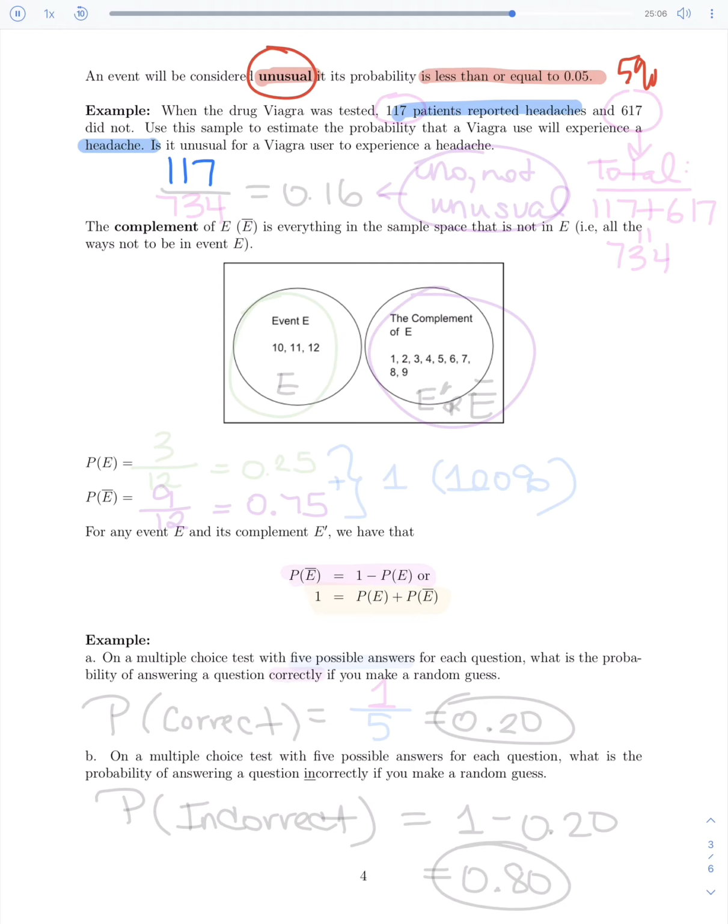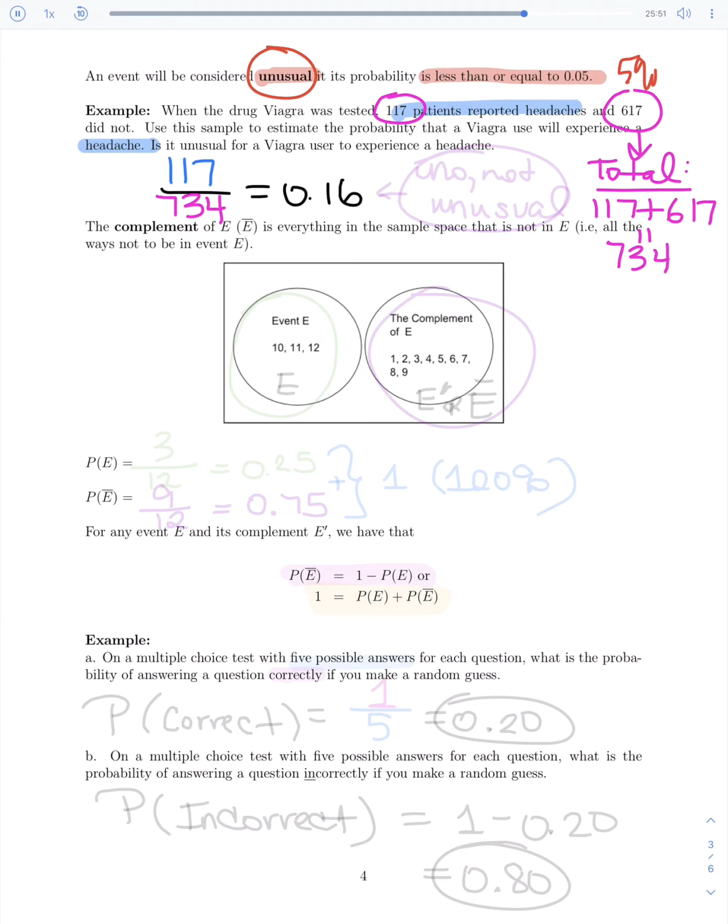They did not tell us out of how many people we were going to have, so we need to figure that out. So we had 117 who had a headache and 617 who did not, which means how many total patients did they actually talk to? Well, I need to take the 117 and add it to the 617 to figure out what the total is first. Well, let's see, 117 plus 617 is 734. So that will be our total number of patients here. So we'll do our 117, the headache, out of the total, the 734 we just found. And that will give us a value or a probability of